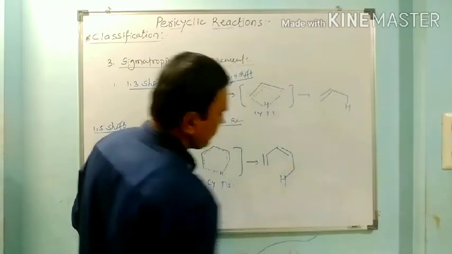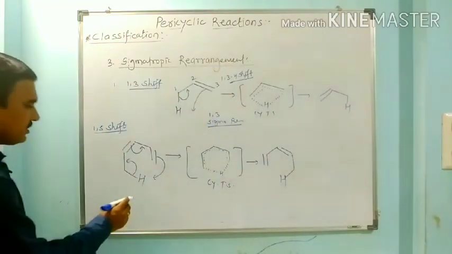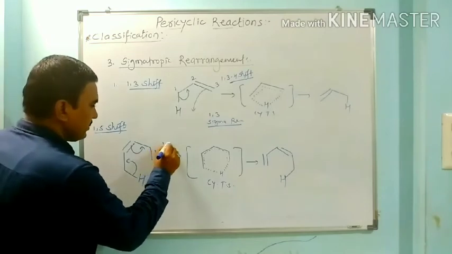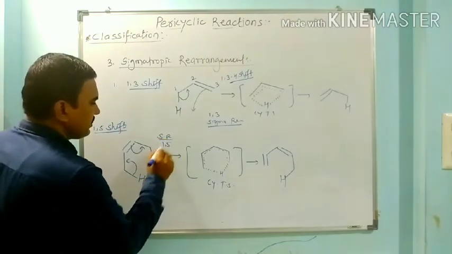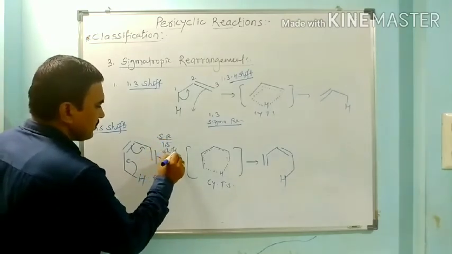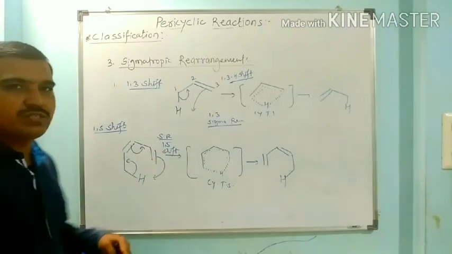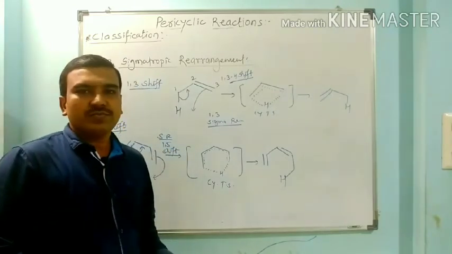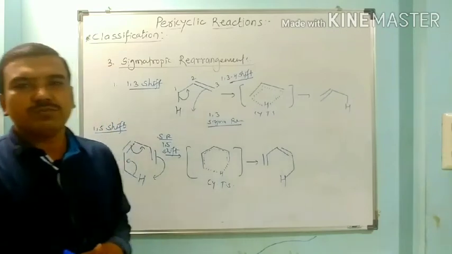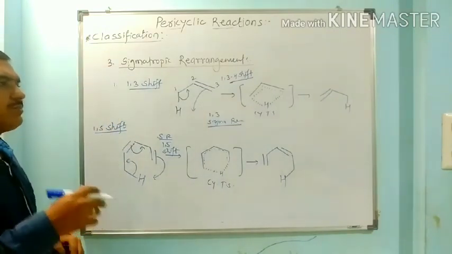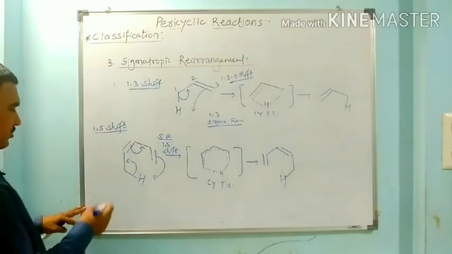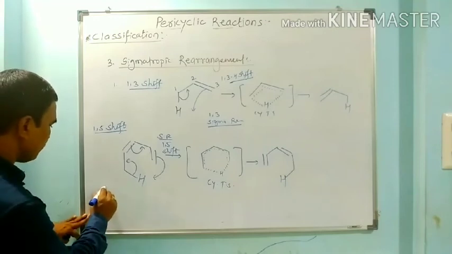Here this is hydrogen. We can replace this hydrogen. This is a 1,5 sigmatropic rearrangement or 1,5 shift. We can replace this hydrogen using any R group, so the R group can be migrated from one place to another place. It can also be a 1,7 shift.